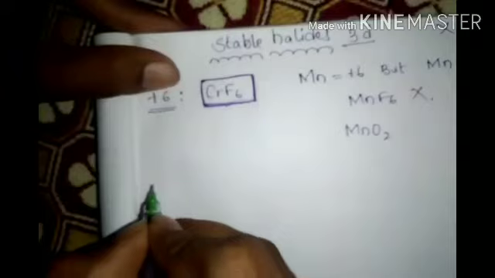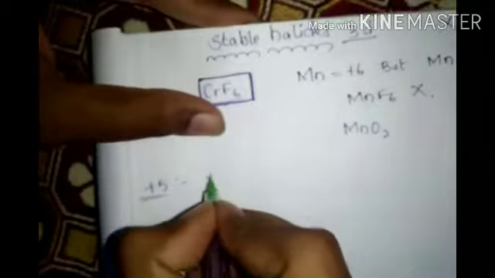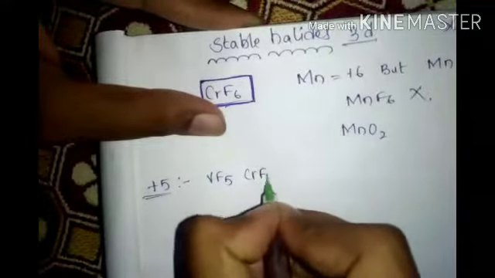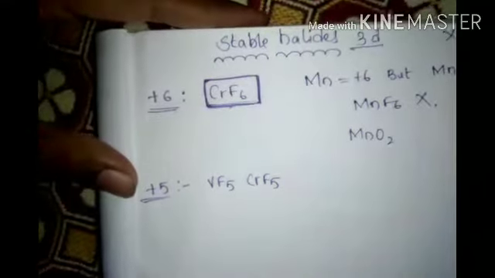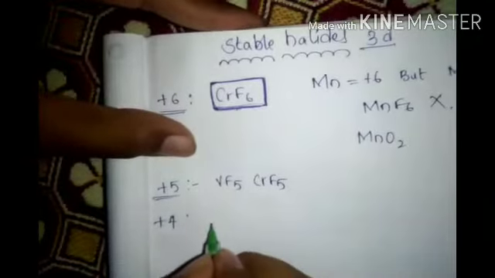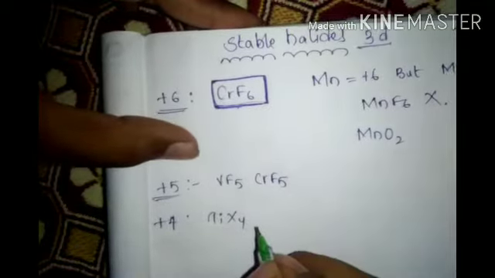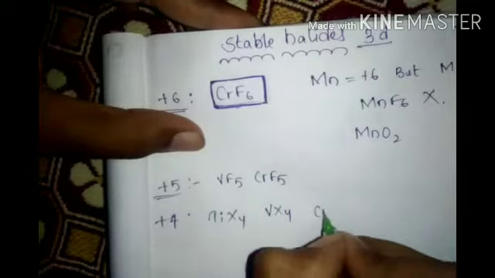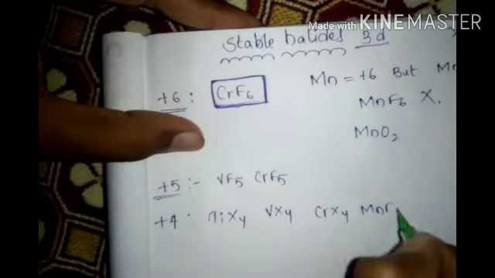Take +5 with halides. VF5 and CrF5 are showing. Remaining all are absent. Next, +4: TiX4, VX4, CrX4, MnF4.